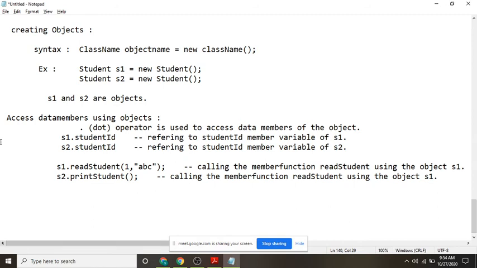What is the meaning of this one? Can anyone tell? It is calling which member function? Print student. By using which object? Object s2. Yes, okay?